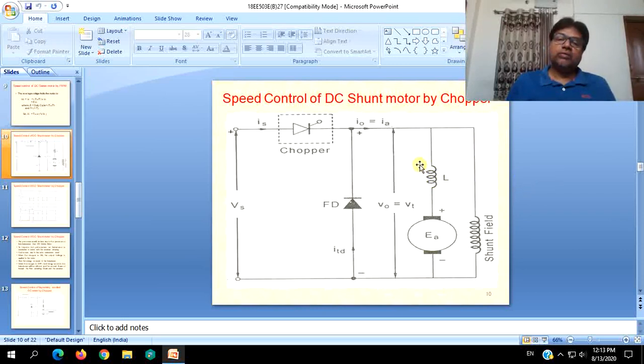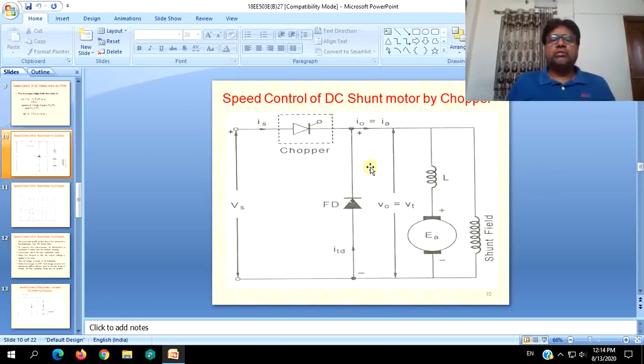So then, what for this inductance is connected in this case? That is the most important thing to be followed in case of shunt motor DC drives or chopper drives. All other things remain the same. Just consider the case of a plain shunt motor where the inductor is not there. So what happens? The same output voltage coming out of the chopper will be applied across both the armature and shunt field. So it means that it is a simple supply voltage control.